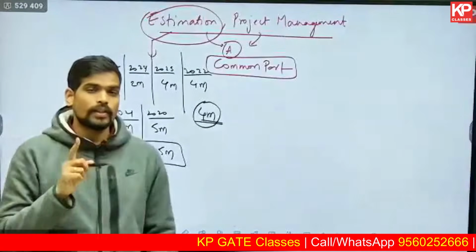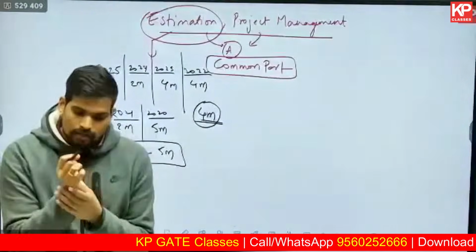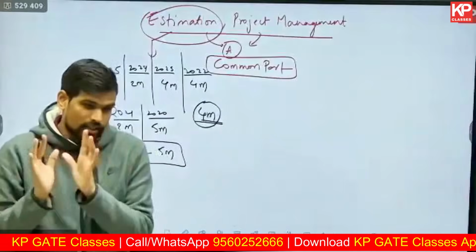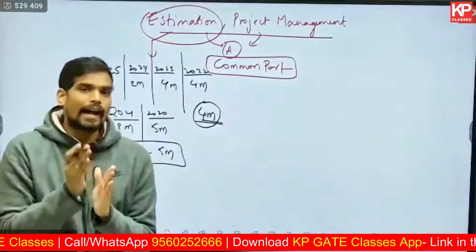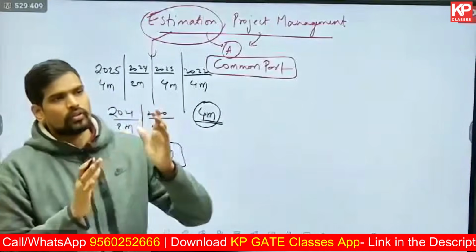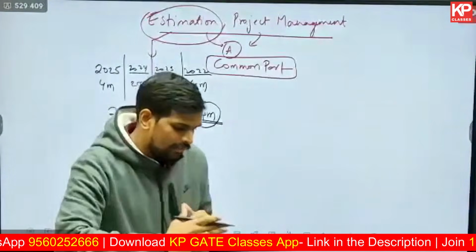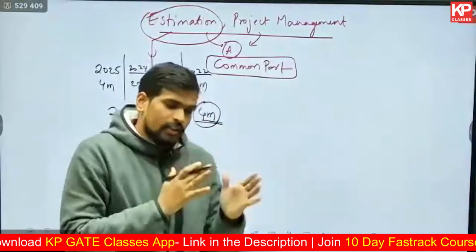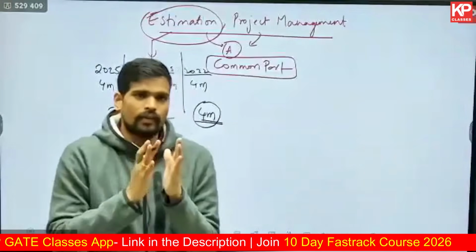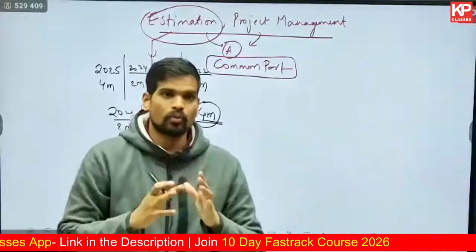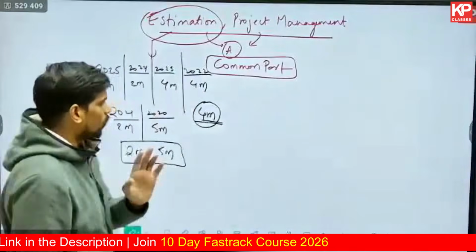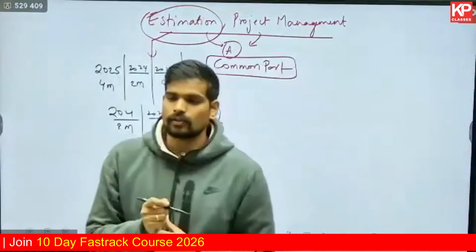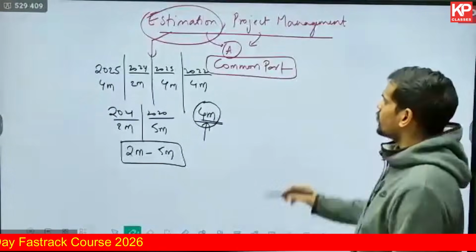And I hope you know the importance of each single mark in the GATE examination. Even 1 mark can take your rank forward by 100 ranks also. That's the level of concentration the distribution of marks will have. If you leave the first, say, 10 or 15 ranks, after that the marks become even more concentrated. The number of people on a given mark will be even higher. So with every mark you can move forward by 100 ranks. So it is very crucial to capitalize on each and every mark you can score in the examination. That's the weightage of the estimation subject.